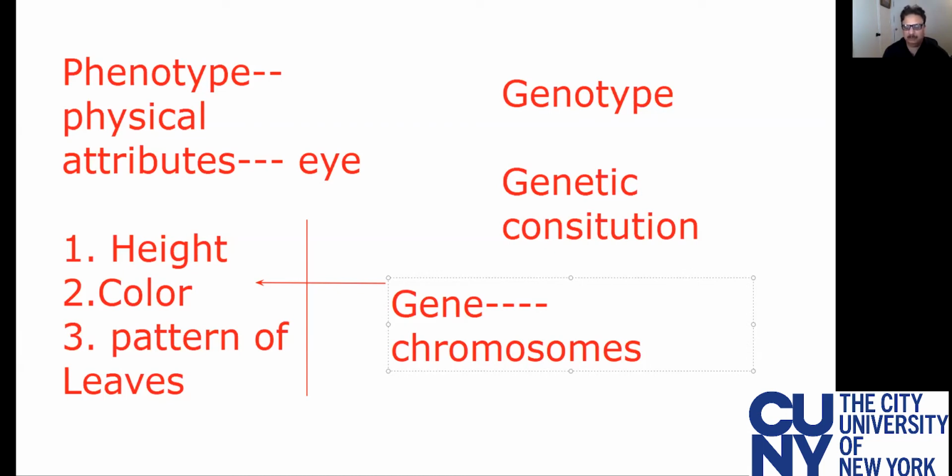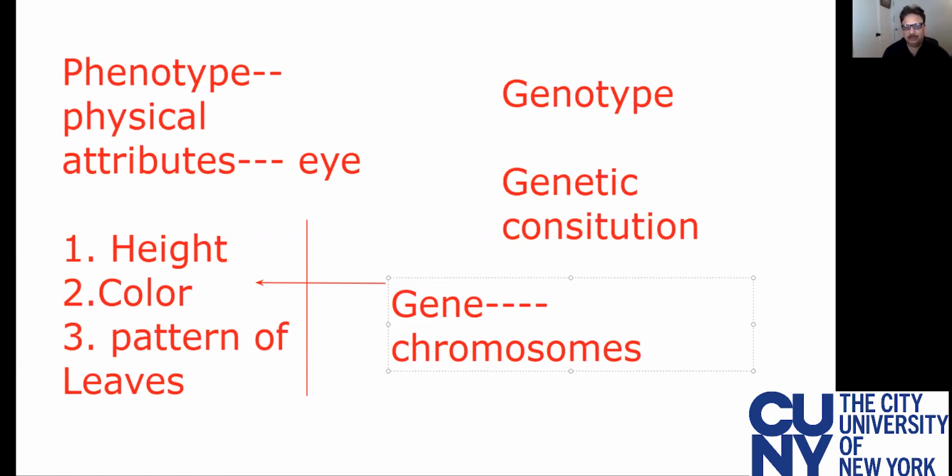So the white color is not there anymore. But don't think that the white color is lost or deleted from the chromosome. It is hidden. It is masked by the purple color. So remember this. Recessive means suppressed, not removed, not deleted. Okay.